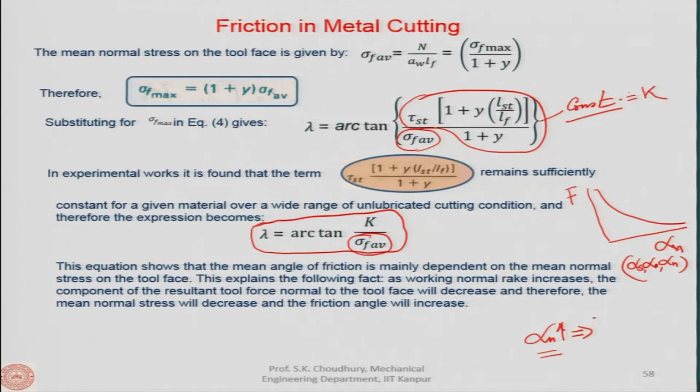So, sigma F average will decrease, and therefore the lambda will increase, because it is inversely proportional. Friction angle will increase. So, ultimately, as alpha n is increasing, the lambda will actually decrease.